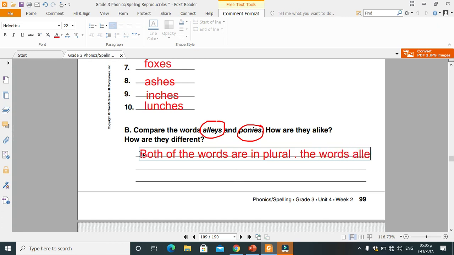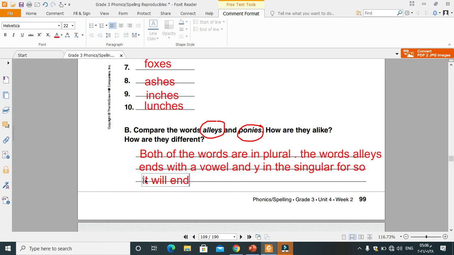The word alley has a vowel and Y in the singular form, so it will end with YS in the plural.